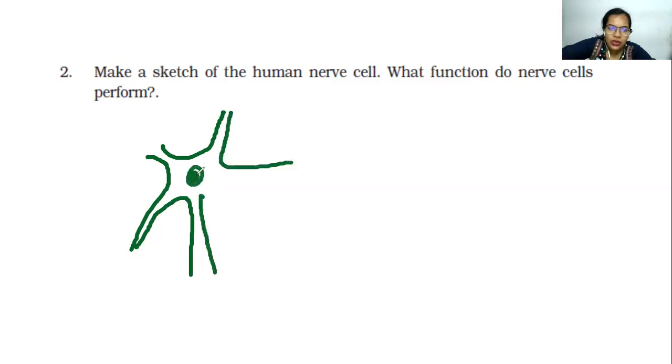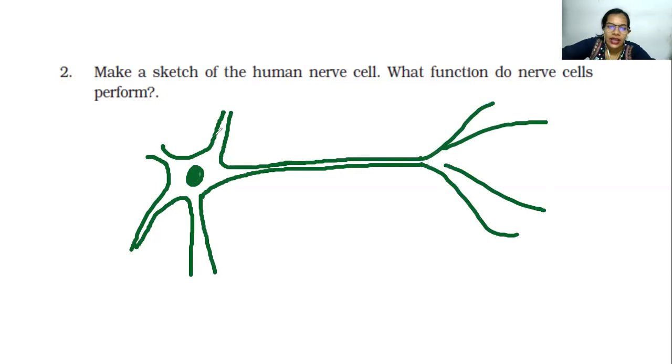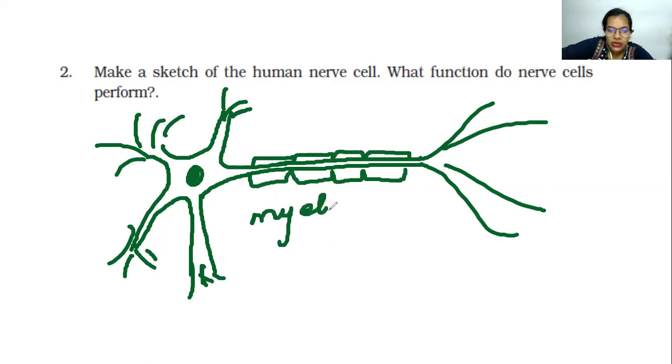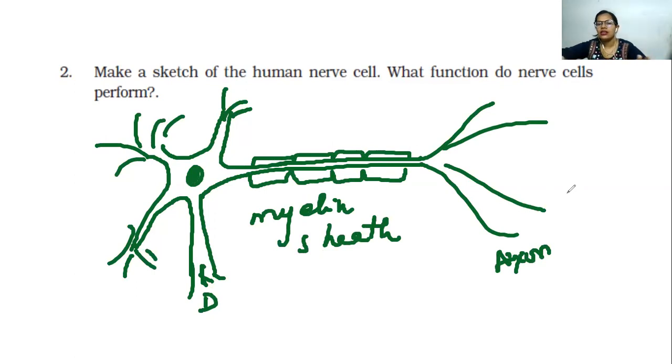So this is the nucleus of your nerve cell, and then what you have over here is the dendrites, and the myelin sheath which is present over here. Don't worry, you will study all these things in detail in the coming section also. So this is the myelin sheath, this is the dendrites, and then the axon terminals. This is a general diagram of a human nerve cell.